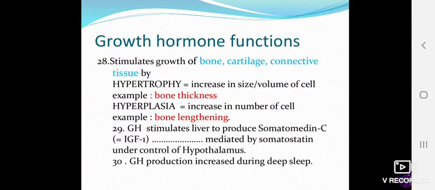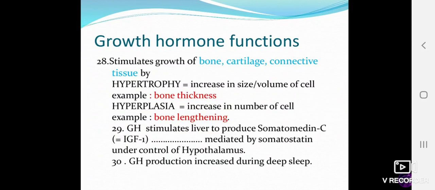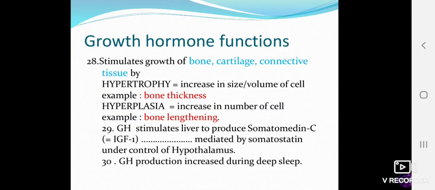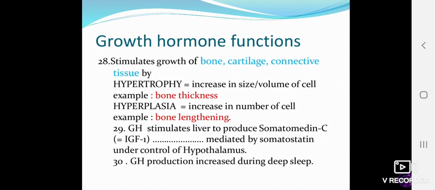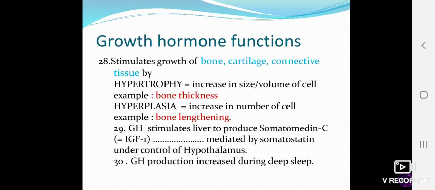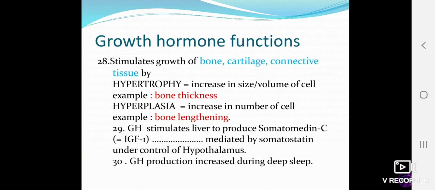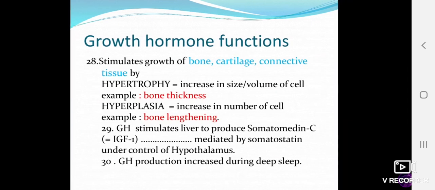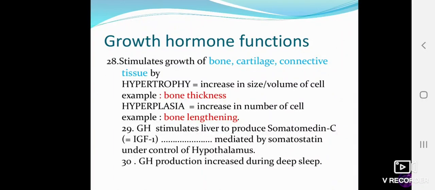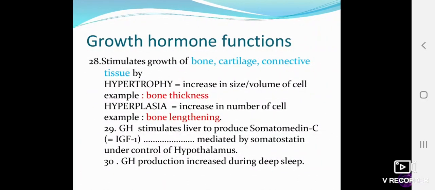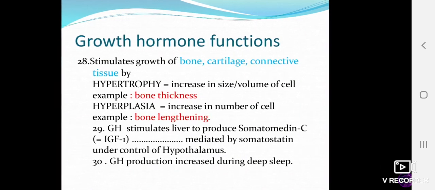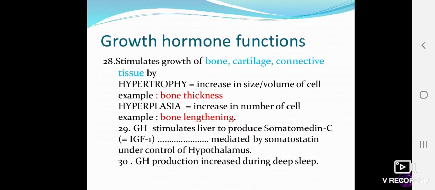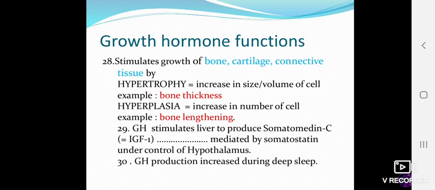Growth hormone stimulates the liver to produce somatomedins. So it stimulates the liver to produce somatomedin C, that is insulin-like growth factor 1. So it's a growth factor, but the name is insulin-like growth factor 1 or somatomedin C. These are mediated by somatostatin under control of the hypothalamus. Growth hormone production increases during sleep. So this is one of the MCQs, that during sleep growth hormone production is increased.